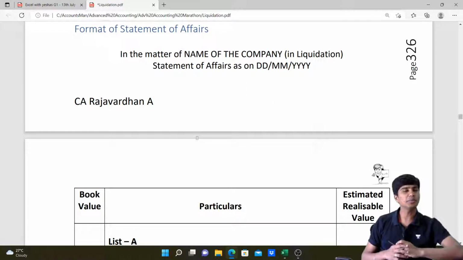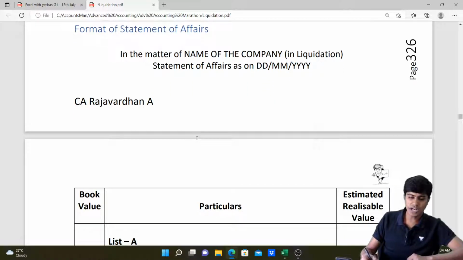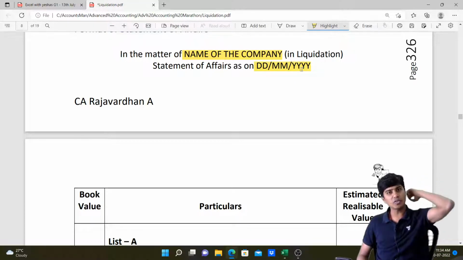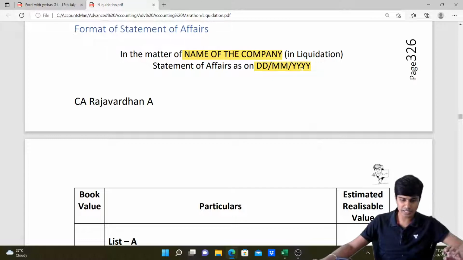The format of the statement of affairs goes like this. We need to start with the name of the company. We'll write in the matter of whatever the name of the company is which is going into liquidation. And it is a statement as on a specific date, so you need to write the statement of affairs as on the date you are preparing this statement.